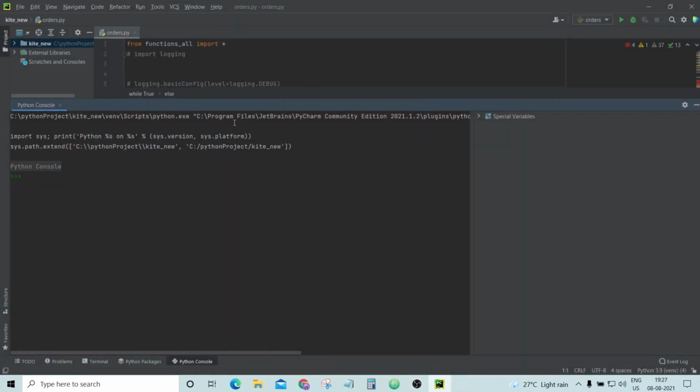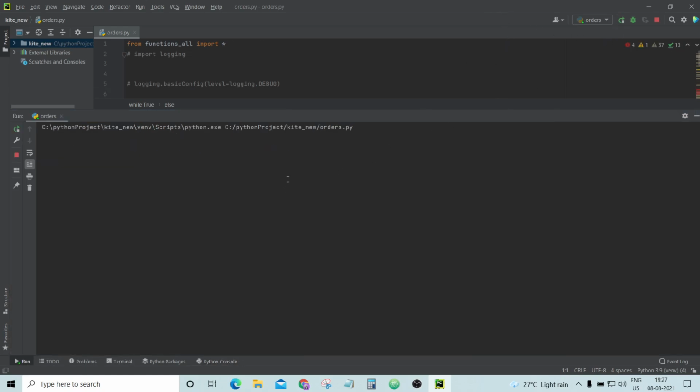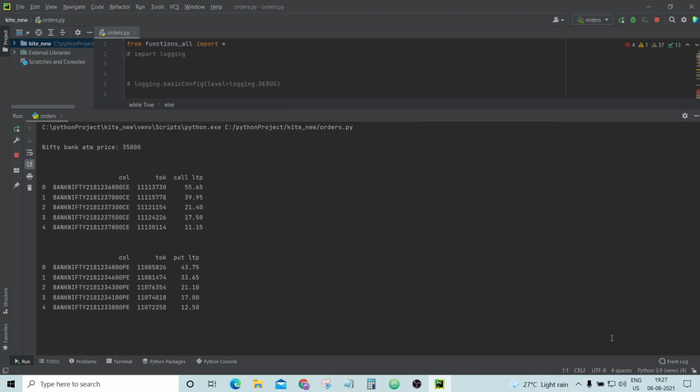So this is the software which runs. I'm running it on PyCharm. Let's run this. It will show the current at the money price. Basically, I will run this software in the morning during market hours. So it will show the current at the money strike price of Nifty Bank.